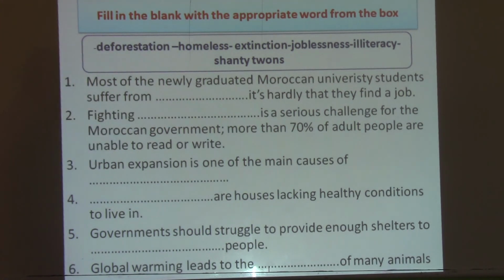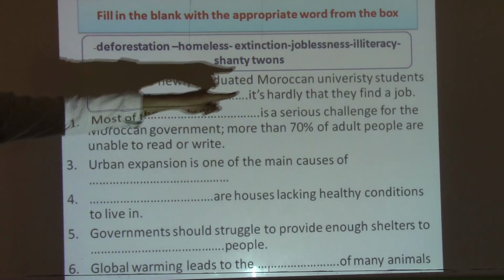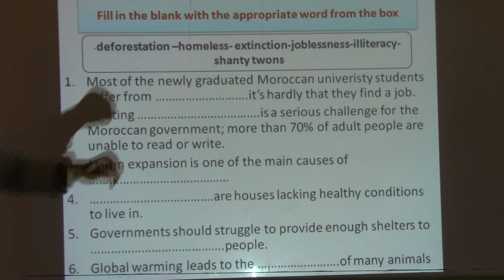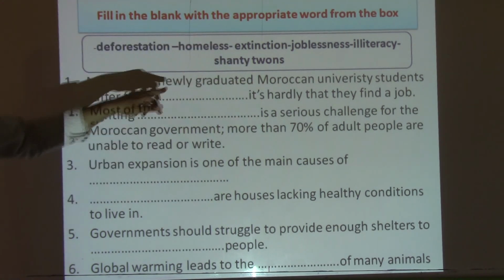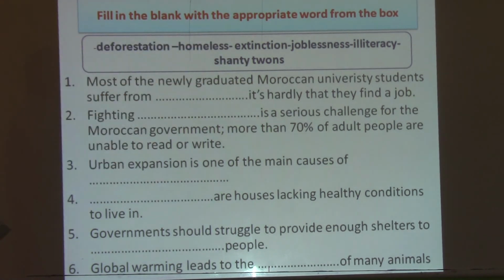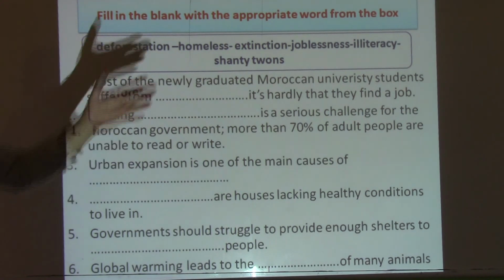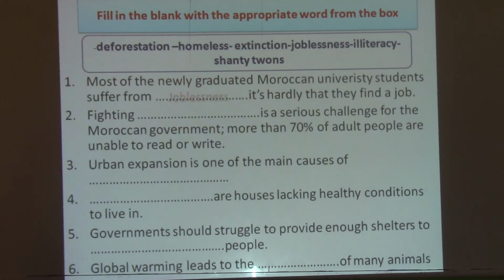Let's start here. 1. Most of the newly graduated Moroccan university students suffer from, it's hard that they find a job. So what should we put here? So it's hard that they find a job, okay? So we're talking about graduated Moroccan university students. So we're talking about joblessness or unemployment.